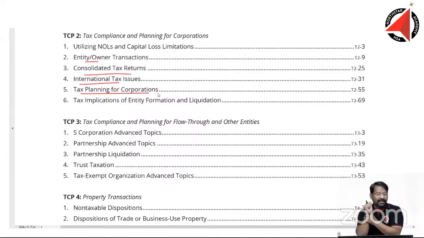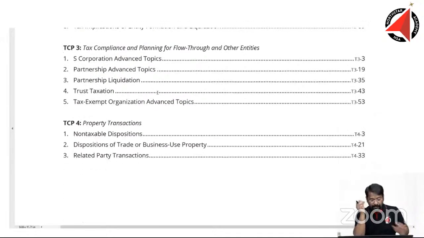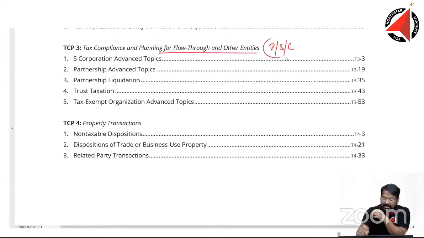So some carving out is done from the new syllabus to the TCP paper. Then tax compliance for flow-through entities: the entire partnership, the entire S corporation, the entire C corporation are called the flow-through entities. So it has been moved here. Partnership advanced topics: yes, partnership overview is there, basics are covered here, and the advanced topics of partnership. So I would just say, think that the tax paper has continued to remain the old syllabus.